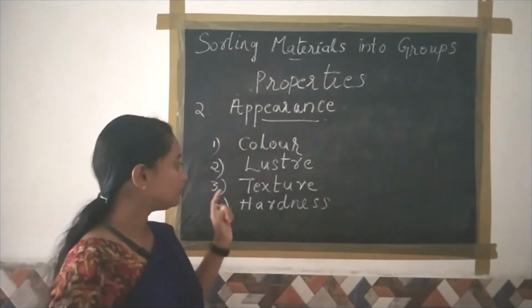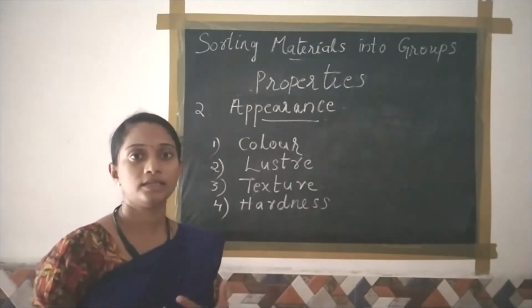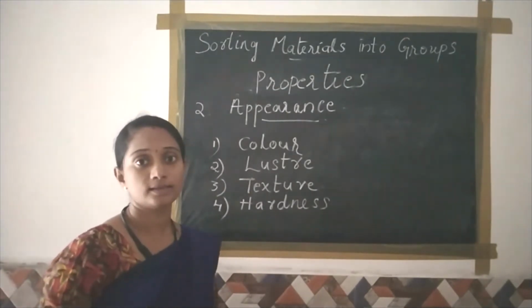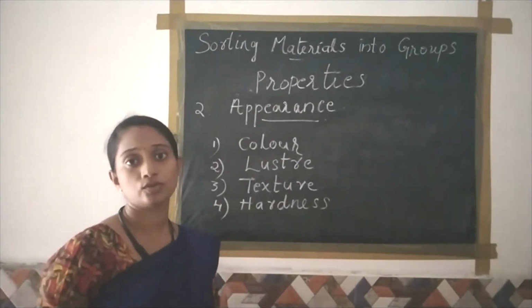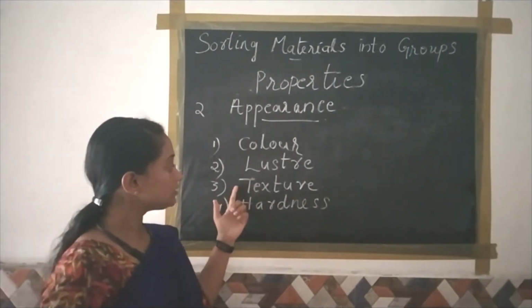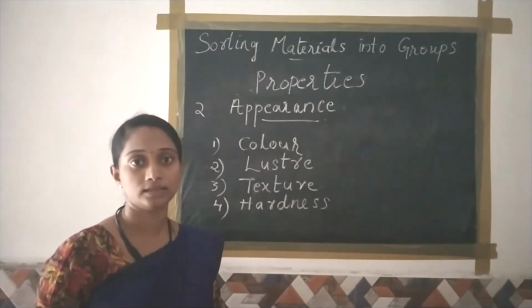Next, the third term, texture. Texture means certain materials are very smooth to touch, whereas other materials are very rough to touch. For example, silk is very smooth to touch, while wood is very rough to touch. So, using this term also we can easily identify the materials.